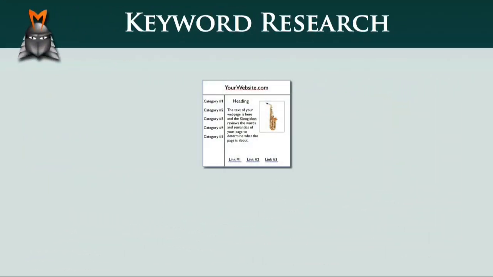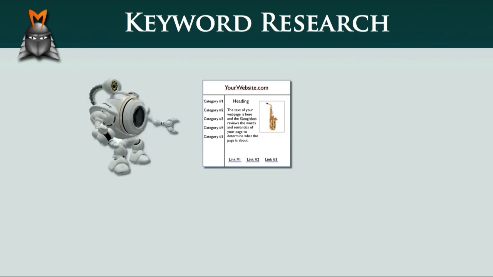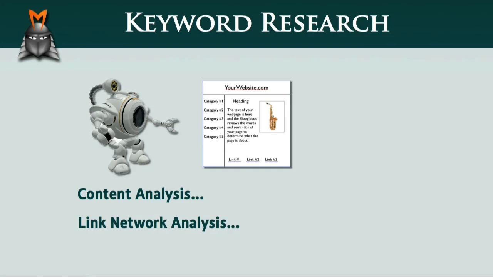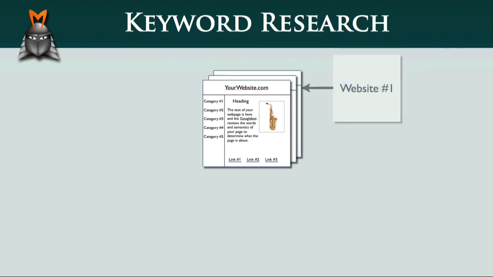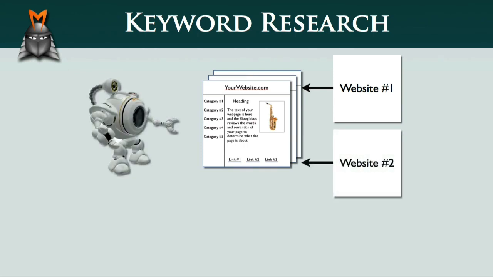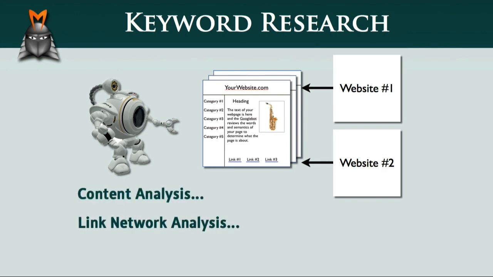When you first create a website and let Google know about it, Google sends out an automated robot called a Googlebot or Spider to examine your website. The Googlebot examines the content on your page and the number and type of links that point to your site, and then ranks your site for particular keyword phrases that it sees as relevant. Let's imagine that you continue to add good quality content to your website and manage to obtain links from a few websites. The next time the Googlebot visits your site, it will repeat its analysis and give you a new rank for particular keyword phrases.